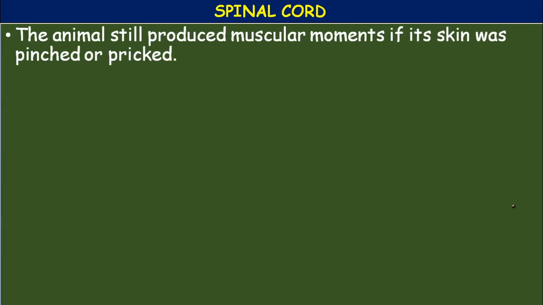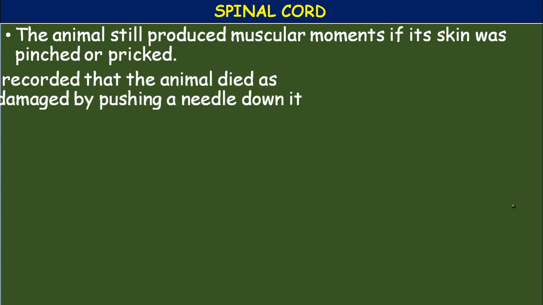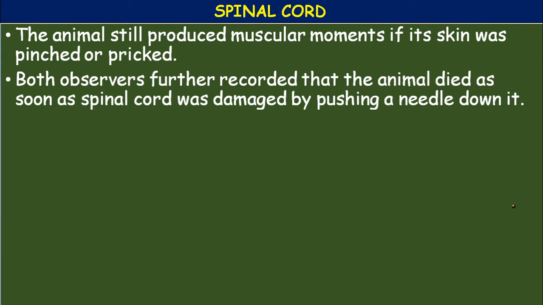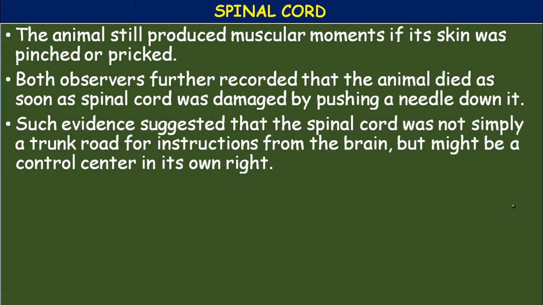In their experiment, the animal still produced muscular movements if its skin was pinched or pricked. Both observers further recorded that the animal died as soon as the spinal cord was damaged by pushing a needle down it. Such evidence suggested that the spinal cord was not simply a trunk road for instructions from the brain, but might be a control center in its own right.